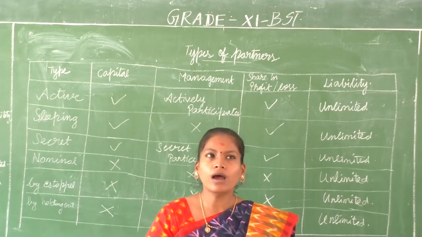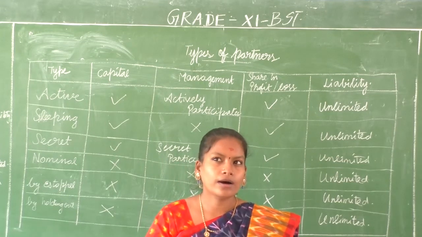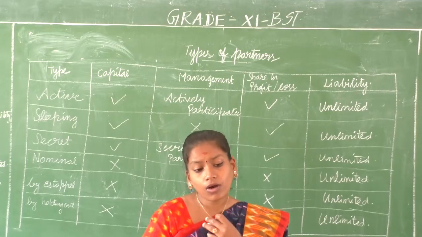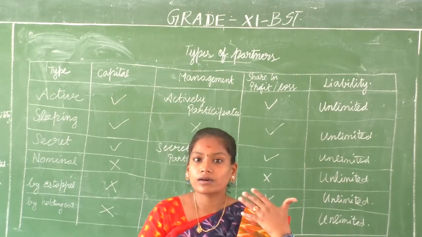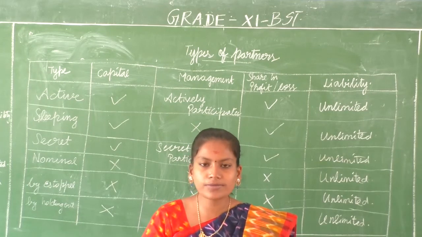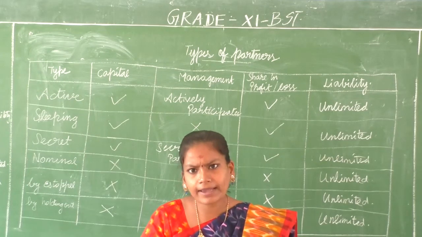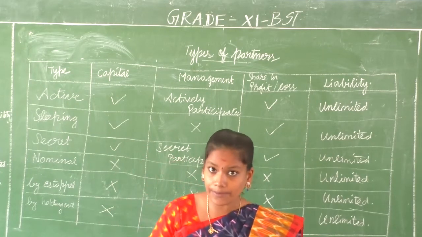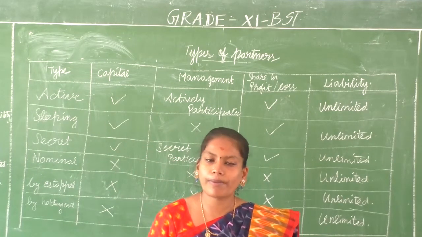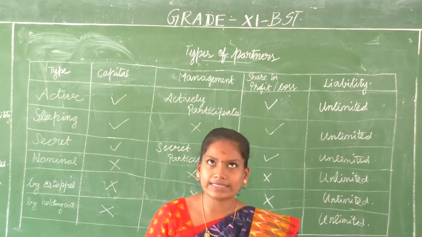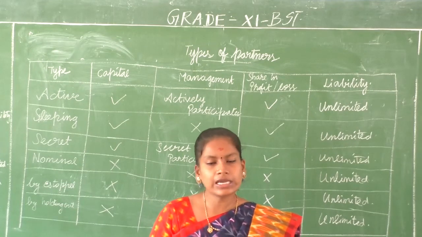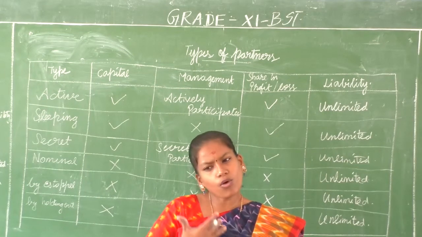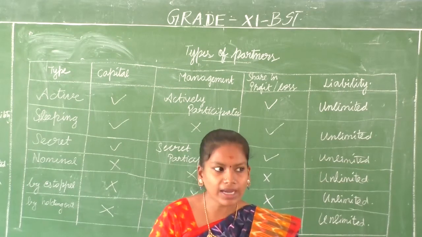Minor partner is actually not suggested. Minor partnership is not suggested, but sometimes they will accept. If all the other partners accept, then a minor can be allowed as a partner. In what case? For example, you had a senior partner, he or she has passed away. Okay, you had so much affection for that senior person.